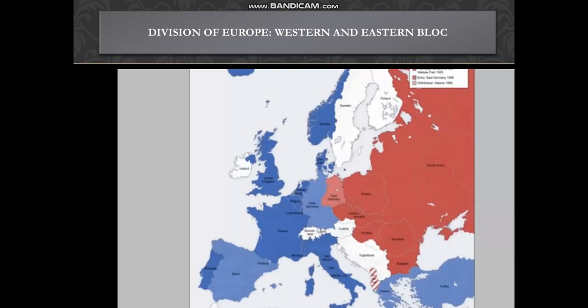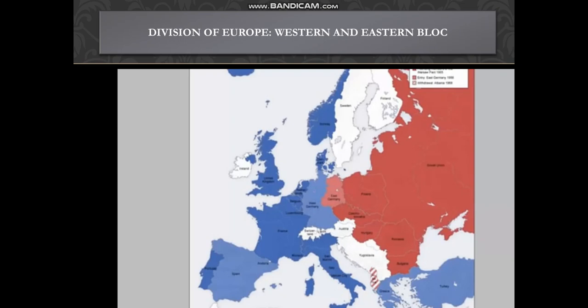This is the map of Europe. The entire Europe was divided into two, the Western and Eastern bloc. The countries you can see in blue were dominated by the United States of America, while the countries in red were dominated by USSR.